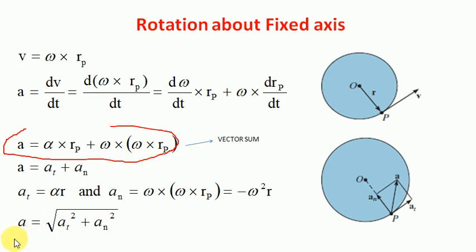And now if we need to find the magnitude of acceleration, we'll take the root of the sum of squares of the tangential component as well as the normal component. So this is how we can find the acceleration of a particle which is under pure rotation. So the velocity formula will be V is equal to omega r, and the acceleration will be equal to the sum of the tangential component as well as the normal component. So the magnitude will be the square root of the sum of the squares of the tangential and normal components. So this is how we can find the velocity and acceleration under pure rotation. Thank you.